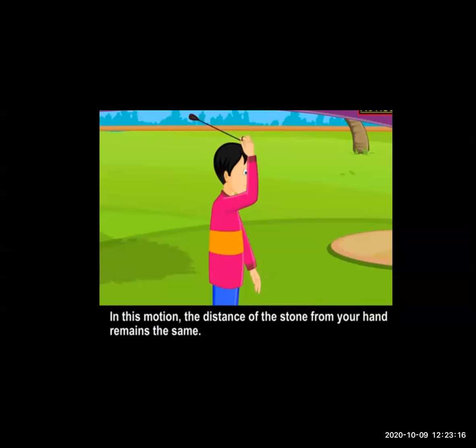Then one more activity for circular motion: the thread is tied to the stone, and the boy is moving the stone away from his hand and continuously rotating it over his head. So the head is the center of the thread, and from that center the stone takes a circular path and moves in a circular form. When we hold something in our hand and swing it around, that is moving in a circular motion. So this is the example of circular motion.